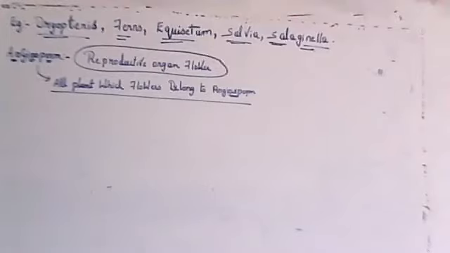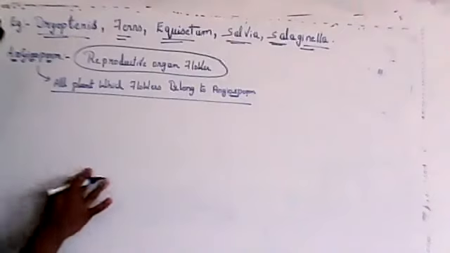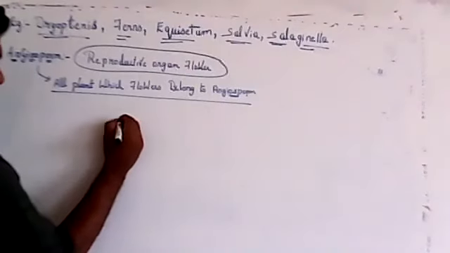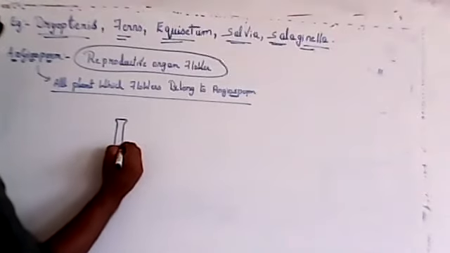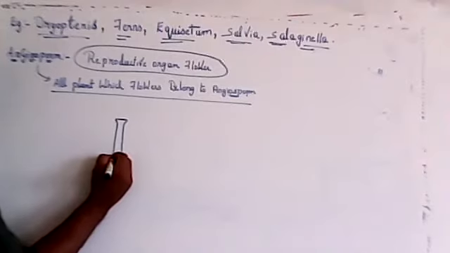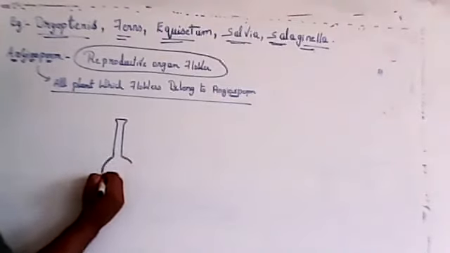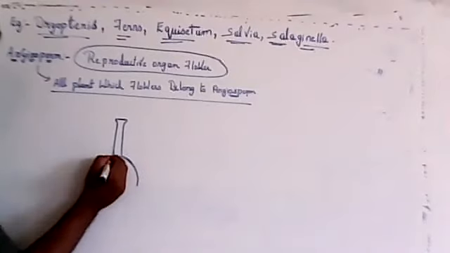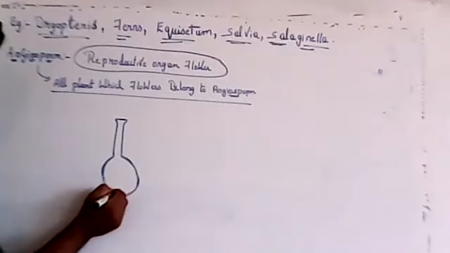So the flower will have two different kinds of sex organs. The female sex organ is called gynoecium, or you can also call it carpel or pistil.